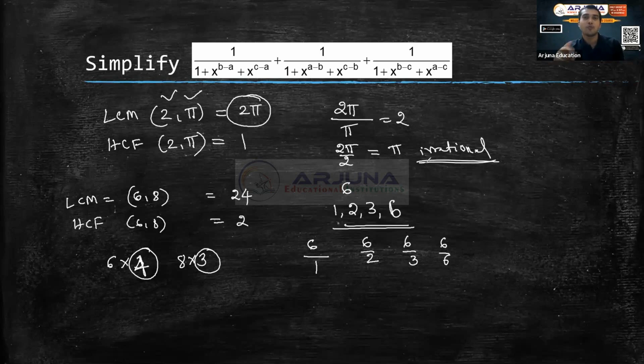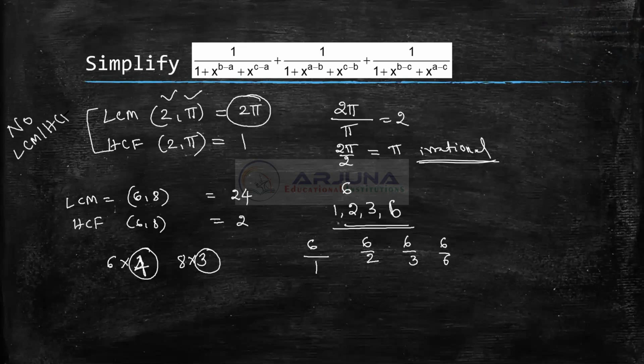So 3, 4, 5, 8, all are multiples. They are natural numbers. Pi is not a natural number. That means what is the conclusion, sir? Conclusion is for 2 and pi, LCM doesn't exist. Okay, LCM HCF doesn't exist. No LCM HCF. First time in your life you may be hearing this. Okay, so no LCM HCF for these numbers.